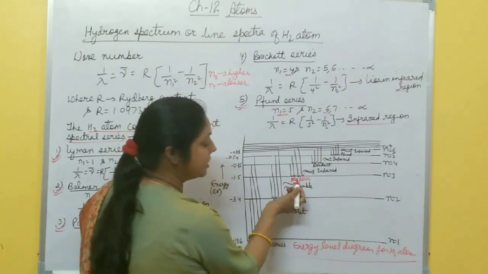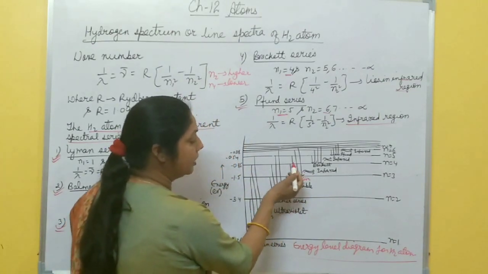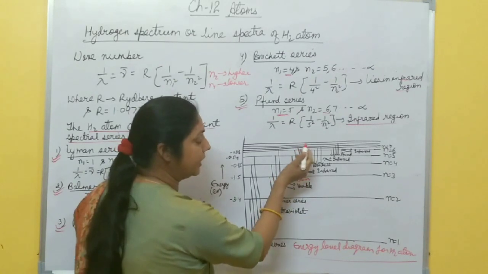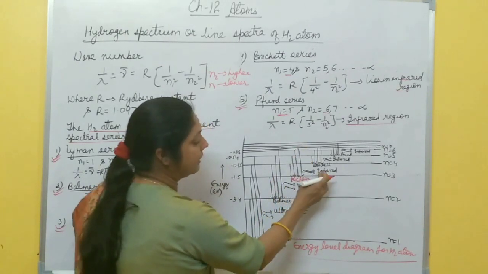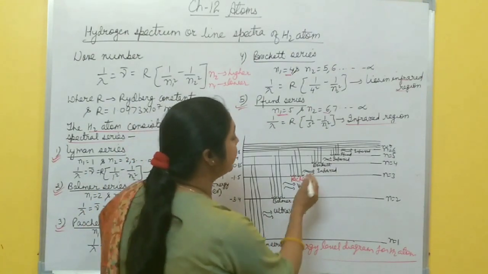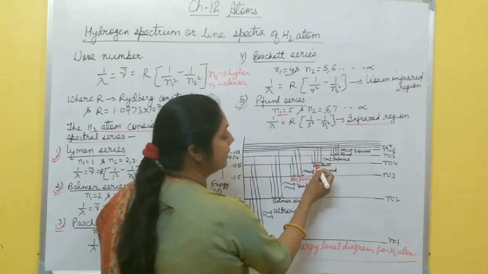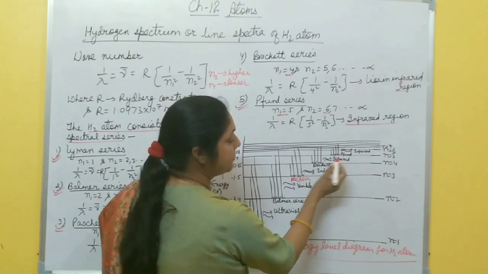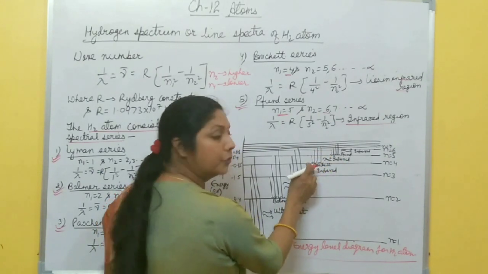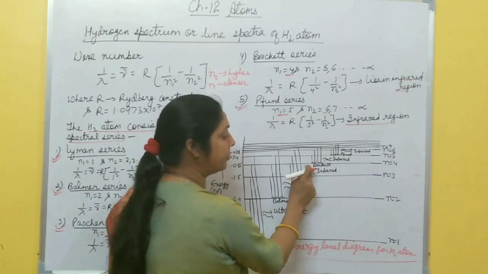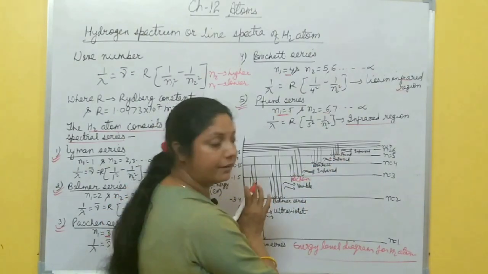series. And the Paschen series is obtained where an electron jumps from the 4th, 5th, 6th, any of the high energy states to the third energy state and it lies in the infrared region. After that, fourth one, the Brackett series. This series is obtained where an electron jumps from 5th, 6th, 7th, any of the energy states to the fourth energy state, fourth orbit, and it also lies in the infrared region.